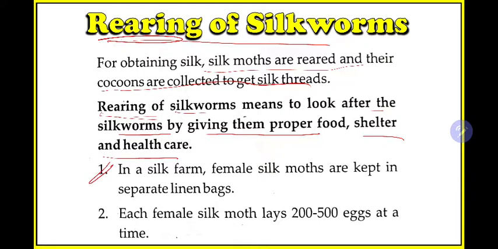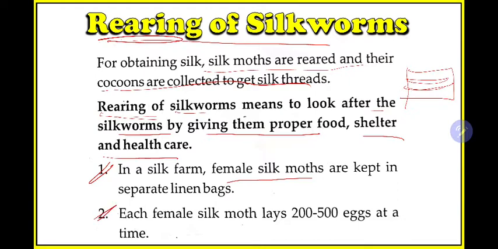First process: in a silk farm, female silk moths are kept in separate linen beds. So where will this be done? In a silk farm, obviously. In the farm, first only the female silk moths are kept in separate linen beds. For example, if this is the farm area, there will be two rows, and in each row they will keep these female silk moths in nylon bags.